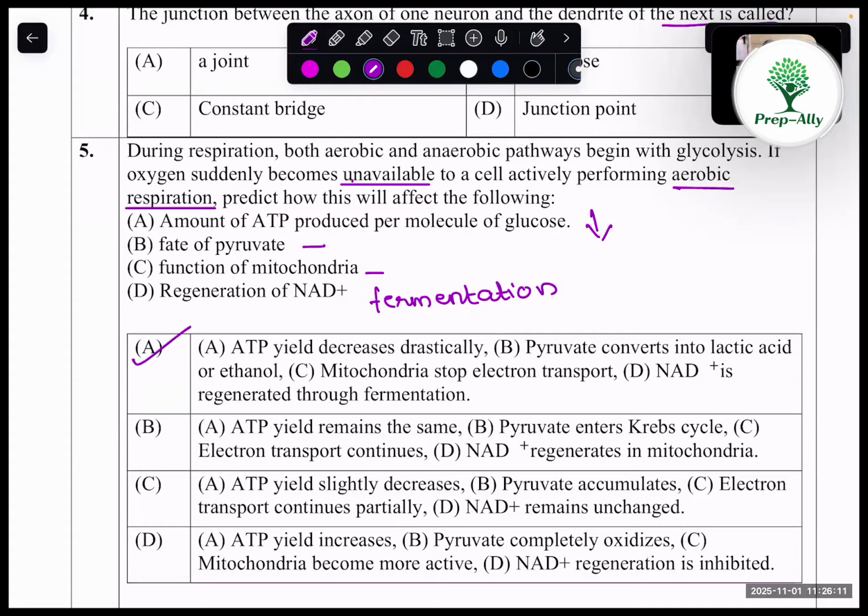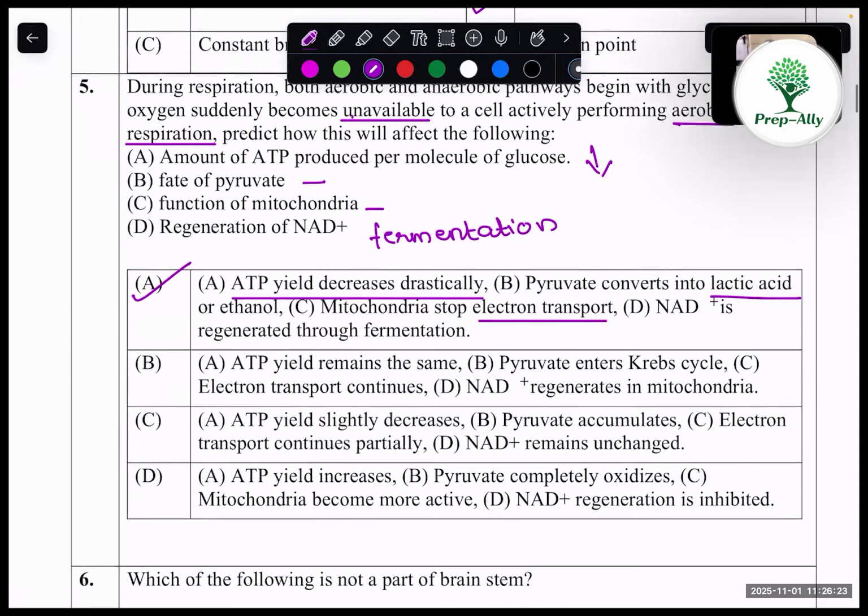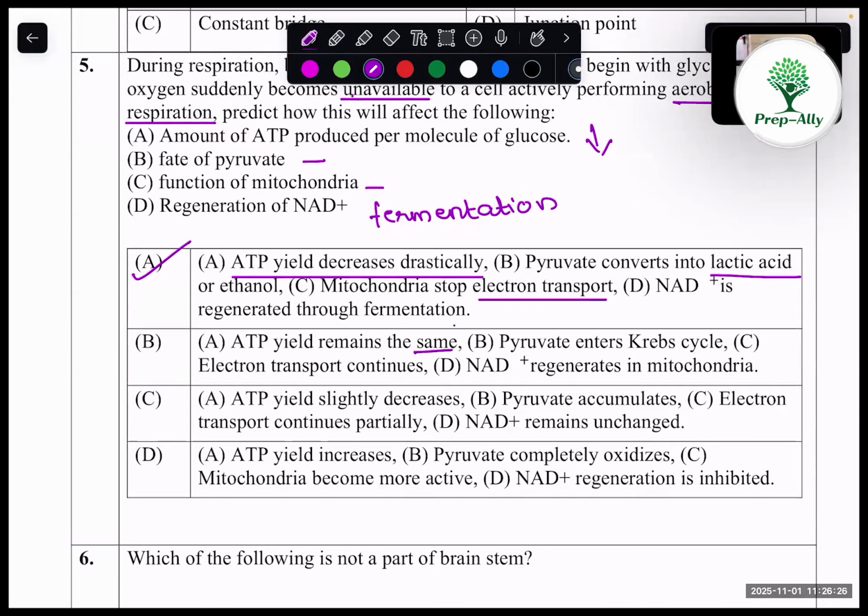So here the answer is option A. ATP yield decreases, pyruvate convert into lactic acid or ethanol. Then mitochondria stop electron transport. NAD plus is regenerated through fermentation. Here it's mentioned same, so we can't consider this answer. And here this one is correct, but pyruvate accumulates. That's not a correct one. And coming into option D, ATP yield increases. That also incorrect.